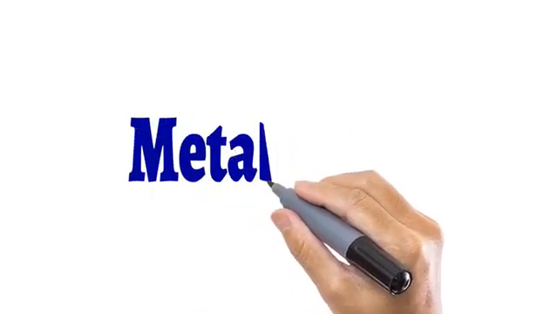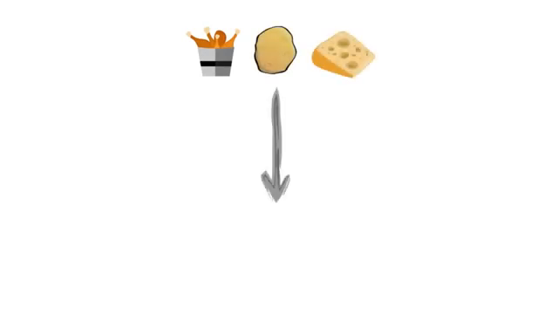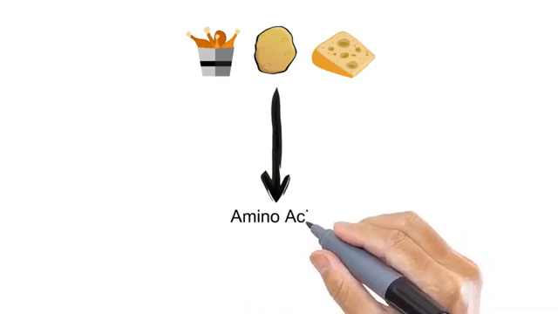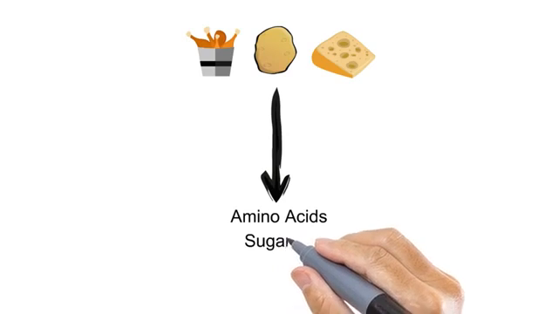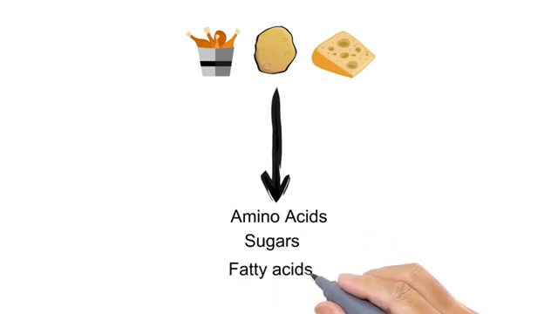Hello friends, today we will discuss the concept of metabolism. So whatever we eat, whether it contains proteins, carbohydrates or lipids, all these are digested and converted into their simpler form in our body. Proteins are converted into amino acids. Complex carbohydrates like starch are converted into simpler sugars, and lipids are converted into fatty acids.